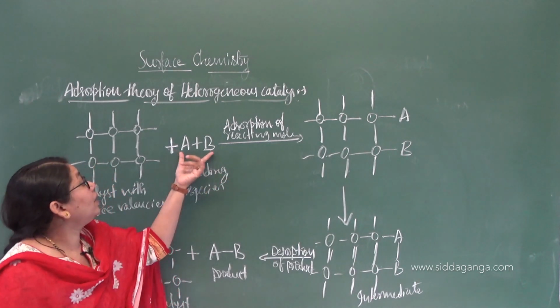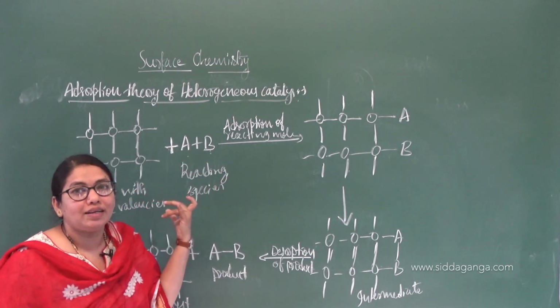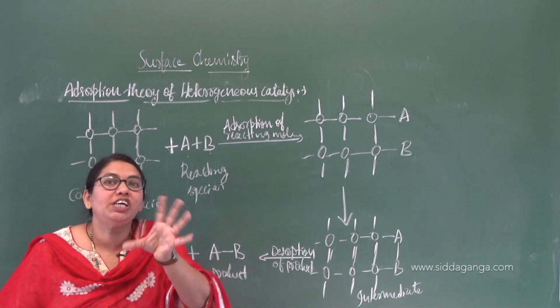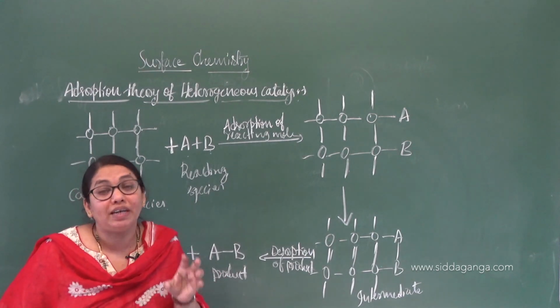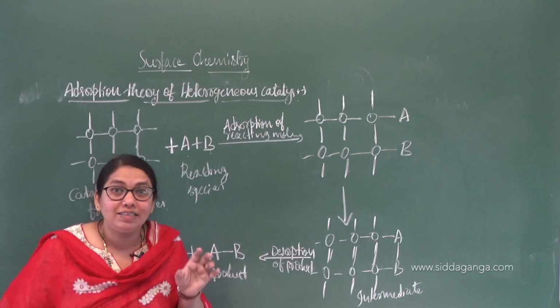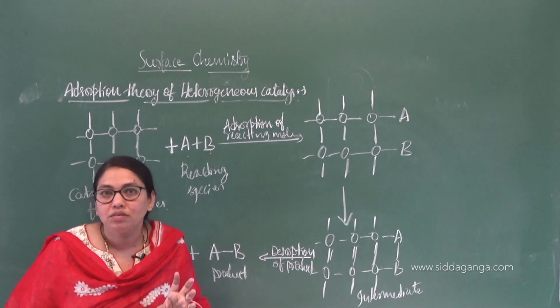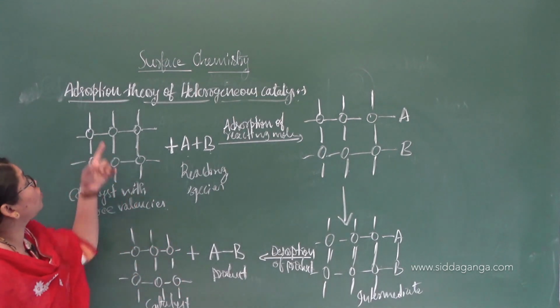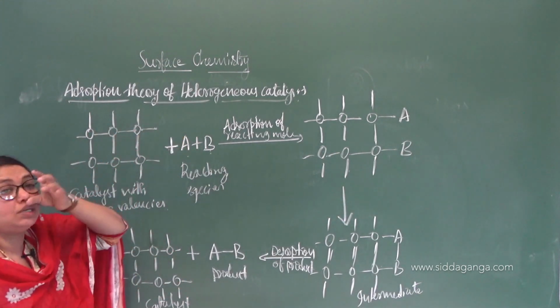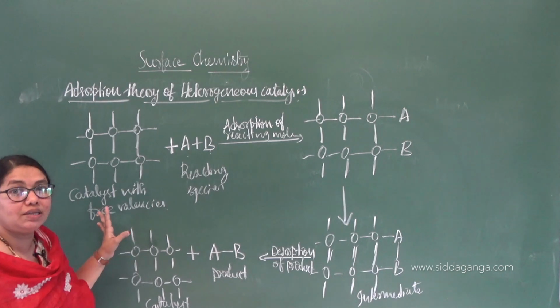Only the reactant can bind to the catalyst, not the products, because there will be a change in the structure of the product that will be identified by the catalyst. That's why it will desorb from the surface of the catalyst. This is called what? The adsorption theory of heterogeneous catalysis. A very important theory this is.